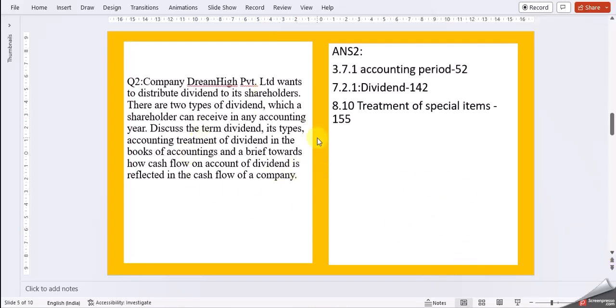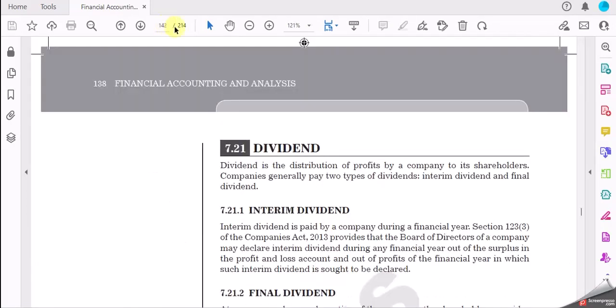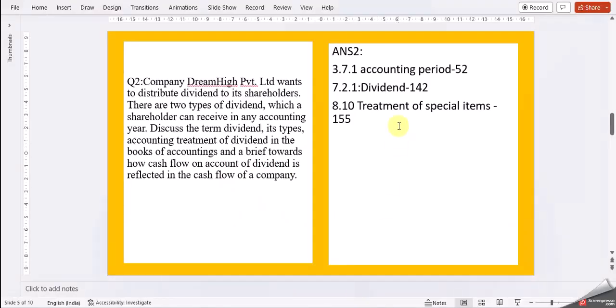So again, I could find a lot of references for the dividend in our textbook. Let us see. We can start with 3.7, chapter number 3. Let me just check the page number.